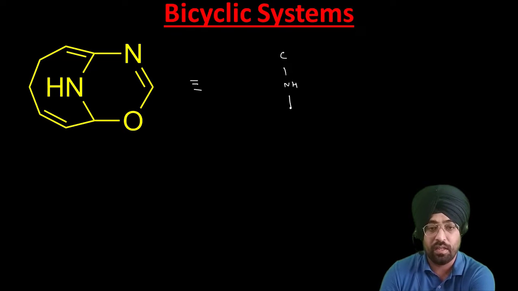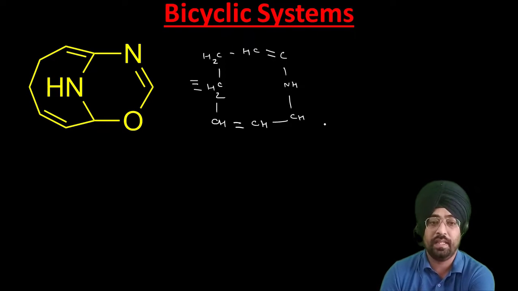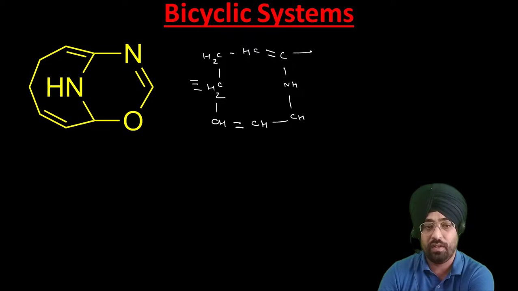First CH, then a double bond CH, then CH2, then again CH2, then CH, double bond, CH, CH. Now on the right hand side we have N double bond CHO. So that is this compound, both are equivalent.